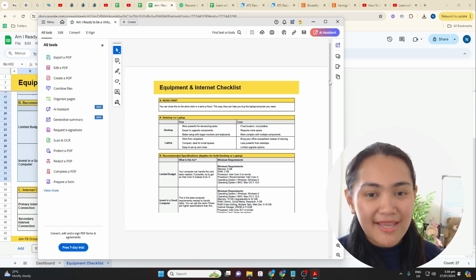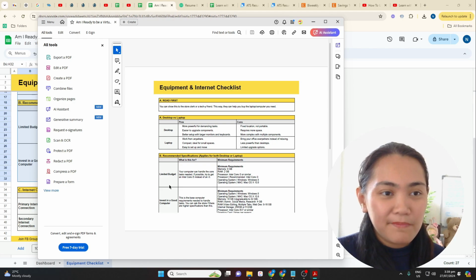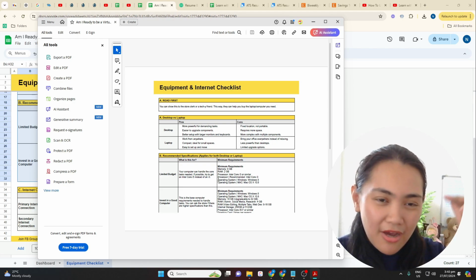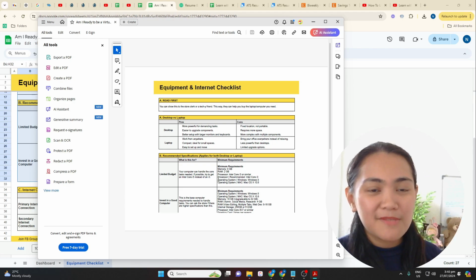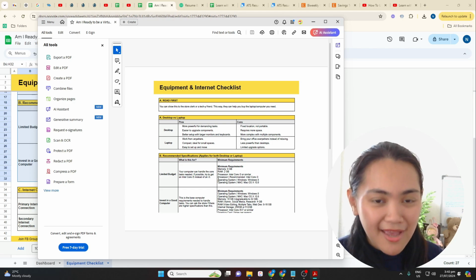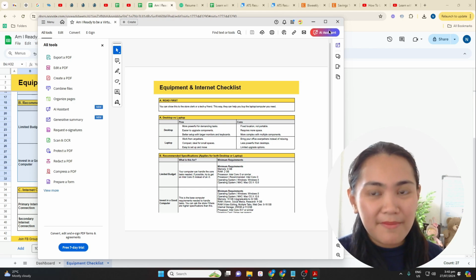This way, you can have an idea kung magkano to or ano yung mga things na kailangan yung gawin kung gusto yung i-up ng konti yung specifications niya para mas maganda yung laptop or desktop na makukuha ninyo.